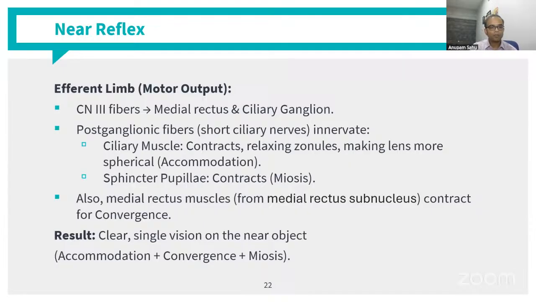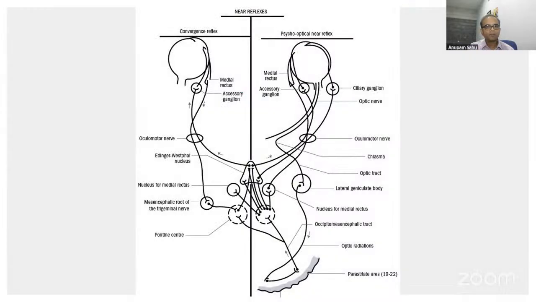So accommodation, convergence, and miosis, all three lead to a near reflex. So these are the major reflexes that are affected by the pupillary pathways. I hope I have not missed too many of these pathways, but this is the near reflex pathway.